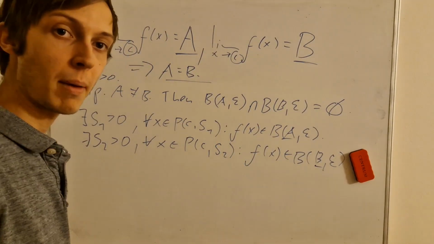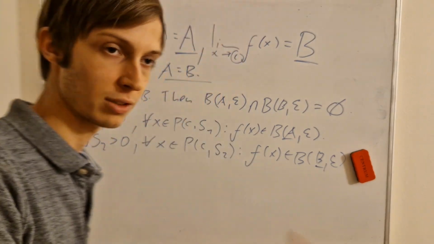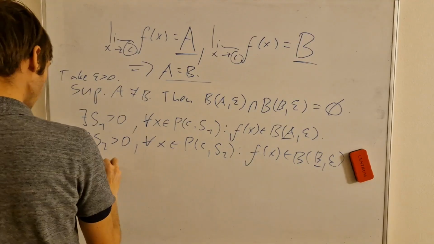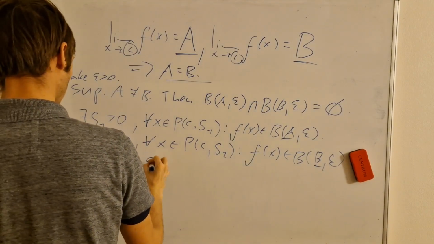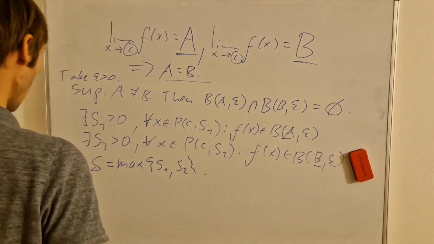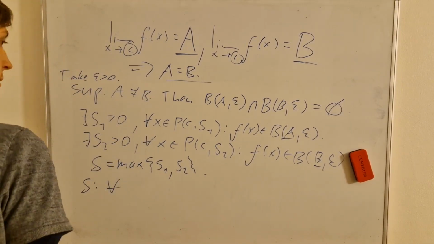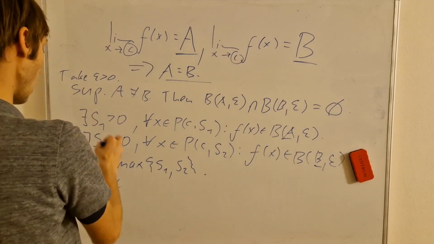And the next step is to take the max of delta 1, delta 2 to yield a delta that applies for both safely. So I'll say delta is the max of delta 1 and delta 2, a new symbol delta. And then for delta, it should apply both things at once, what applies for both of these two lines.